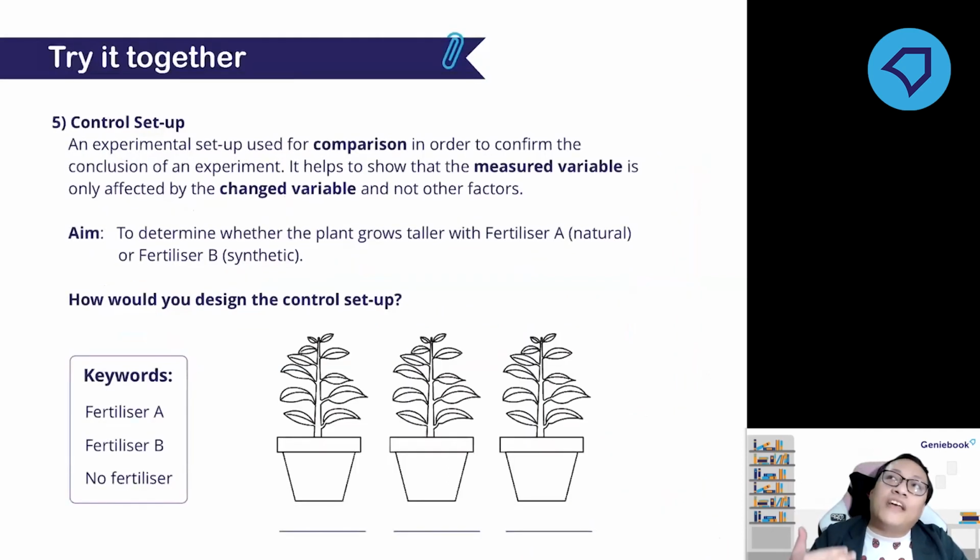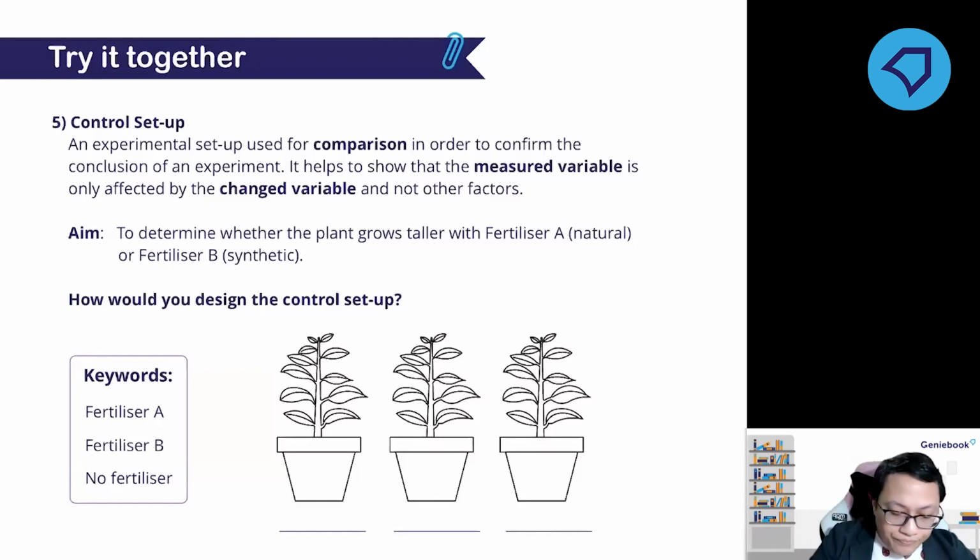Okay, other than having a fair test, what do you need to have in an experiment? This one is not really a must, but it is good for you to have one. What is this I'm talking about? It is the control setup. A lot of experiments actually have the control setup. So what is the purpose of control setup?